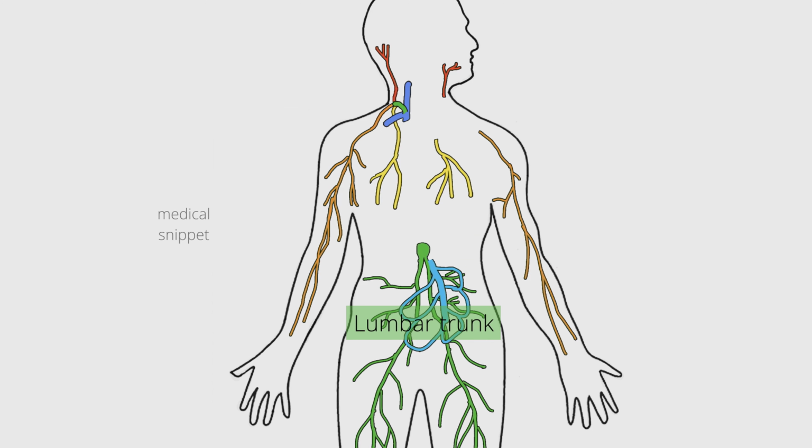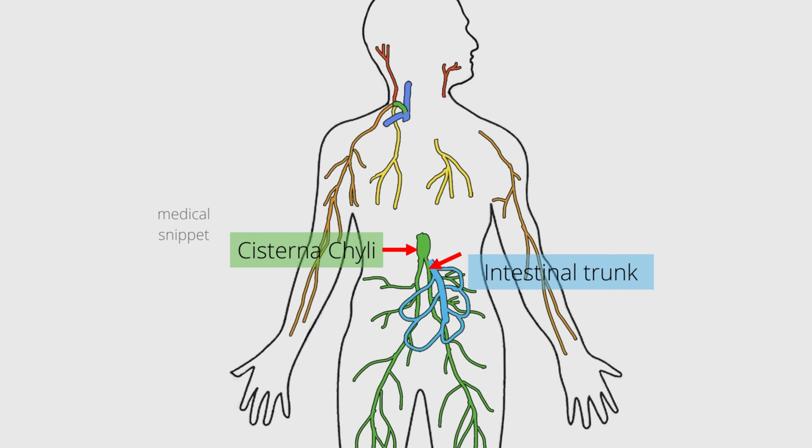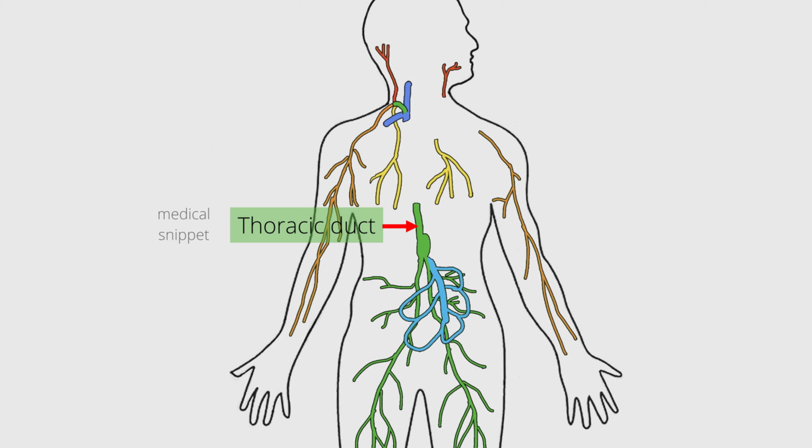The paired lumbar trunks join to form the cisterna chyli. The intestinal trunk usually drains into the left lumbar trunk, or it may directly drain into the cisterna chyli. The cisterna chyli superiorly continues as the thoracic duct. The thoracic duct enters the thoracic cavity through the aortic hiatus and ascends to the right of the midline, between the aorta and azygos vein. At the level of T5 vertebra, it crosses the midline to reach the left side of the vertebral column. Then it ascends to the thoracic inlet and reaches the root of the neck, where it arches forward and drains into the venous system at the junction of the left subclavian vein and left jugular vein.